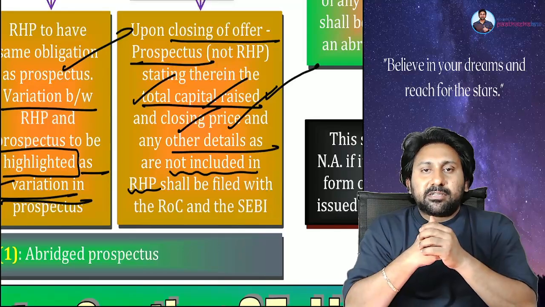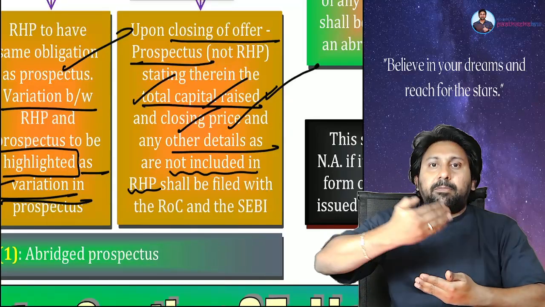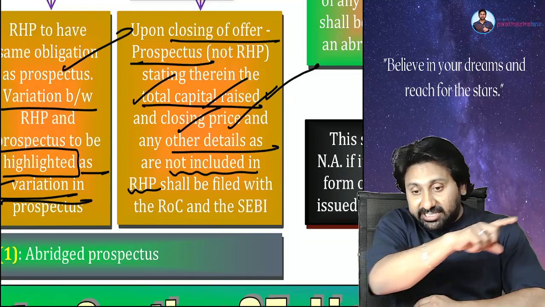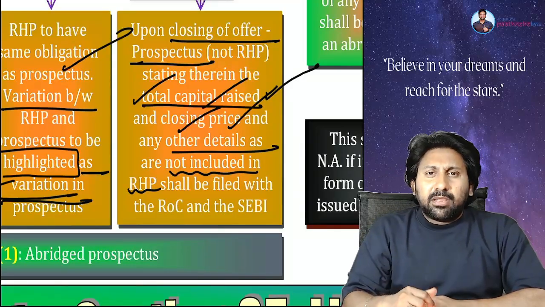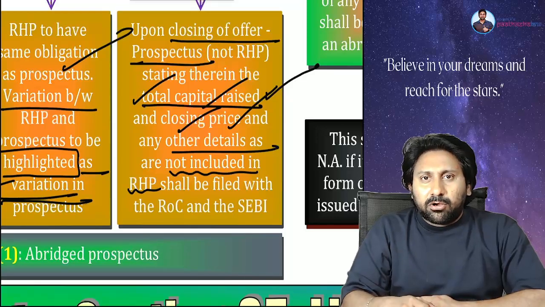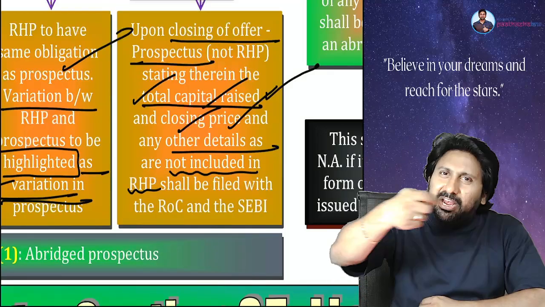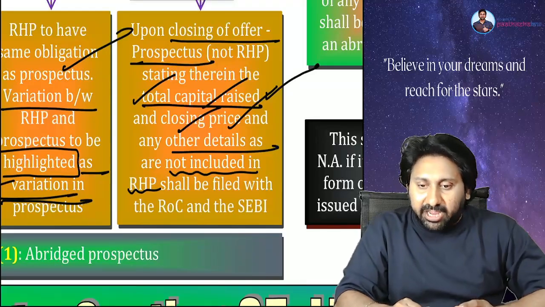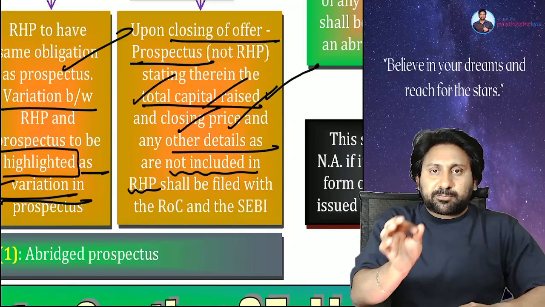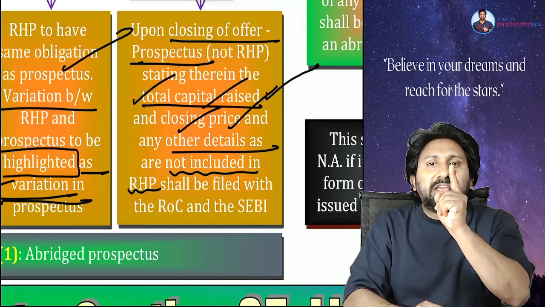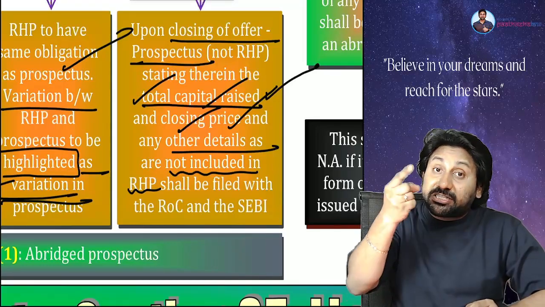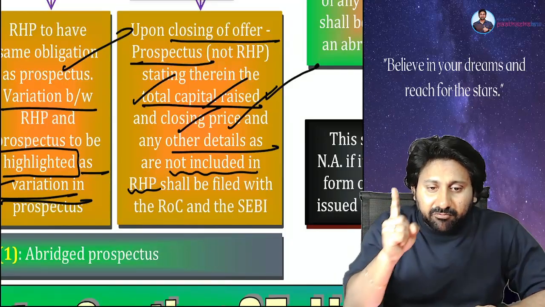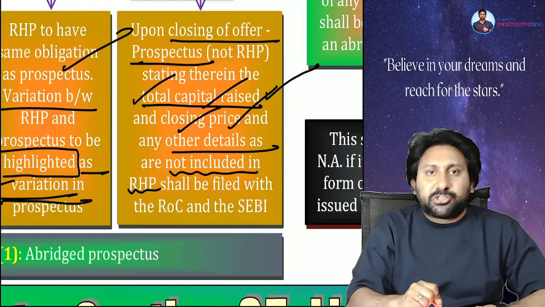Some companies will go for multiple public offers in a particular year. At the time, it is not viable for them to issue a prospectus every time they go for a public offer. Therefore, the shelf prospectus concept came. Shelf prospectus is a prospectus which will be issued only once, at the time of the first issue of securities. One time I will issue.